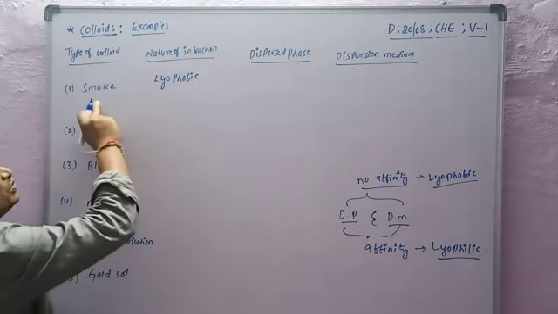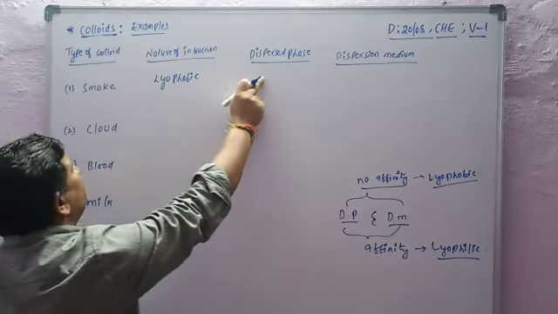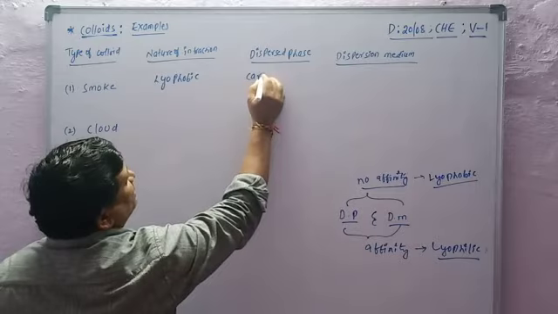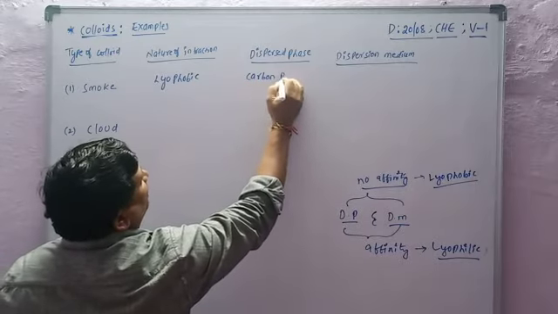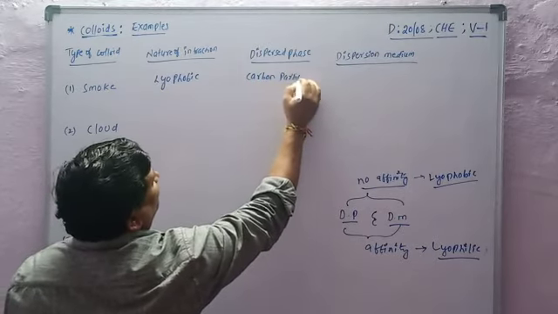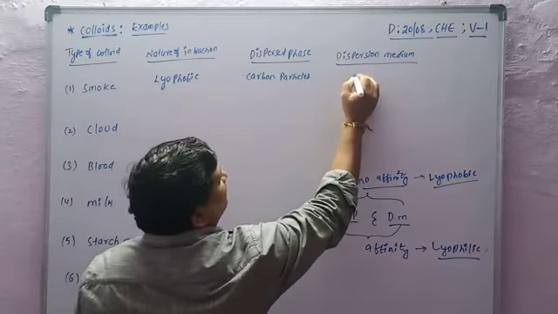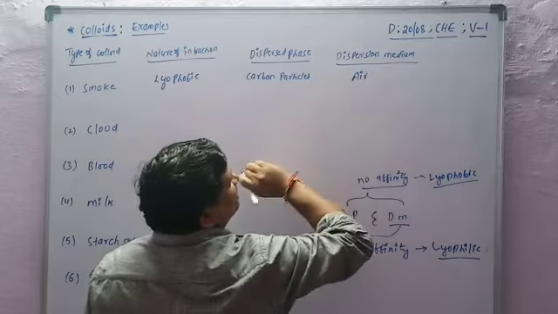In smoke, the dispersed phase is carbon particles and the dispersion medium is air.